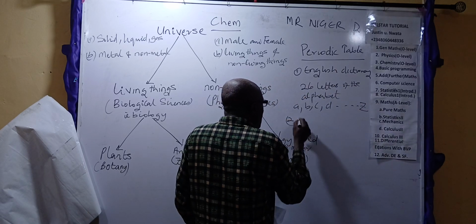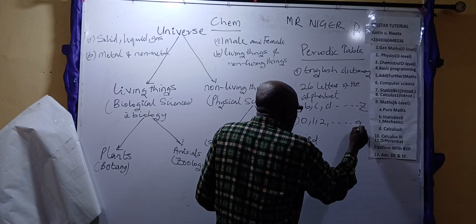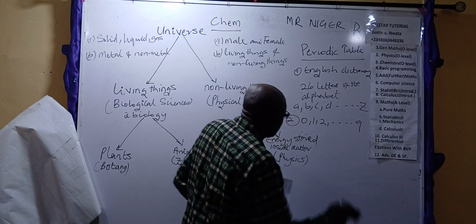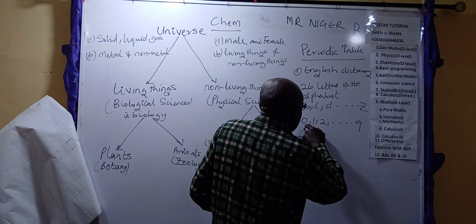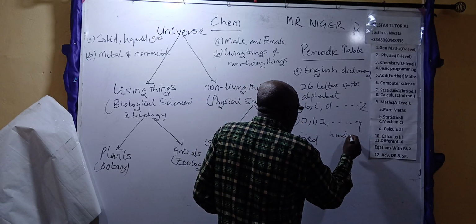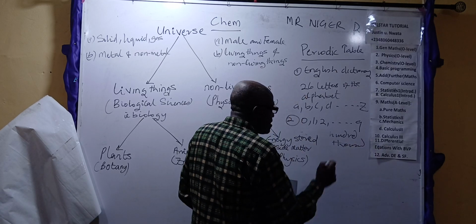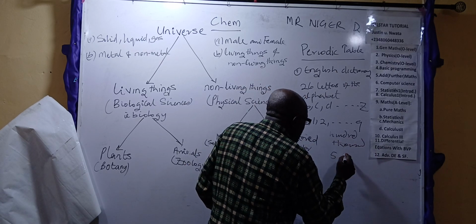In a similar way, these numbers 0, 1, 2, up to 9 are combined to give you 100, 1,000, millions, etc.